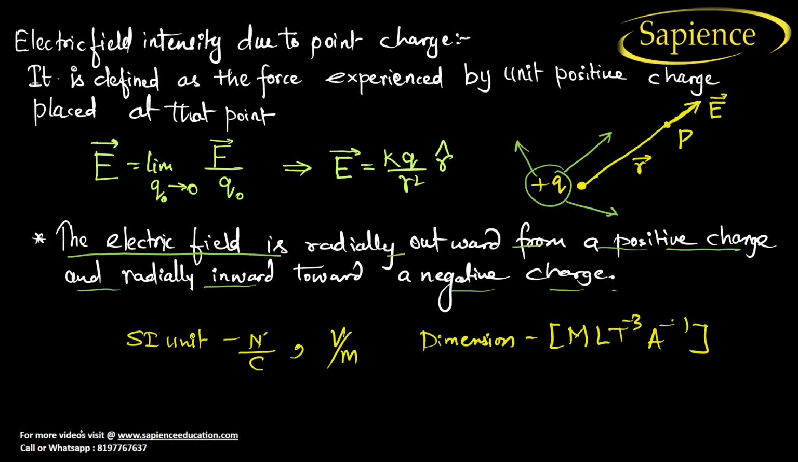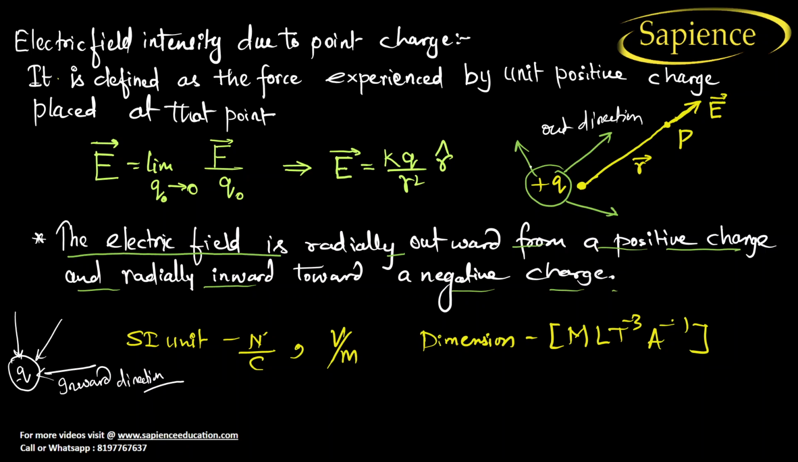But let us suppose that if you have a negative charge, so the direction of electric field will be in this direction, inward. So this is known as inward direction. Got it? So this is an outward direction and this is inward direction. I hope you have understood now.